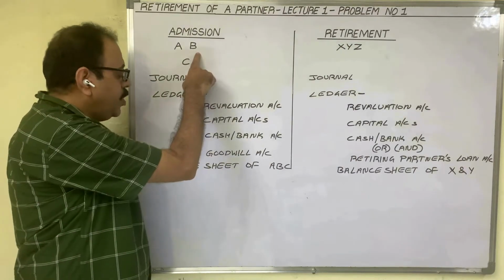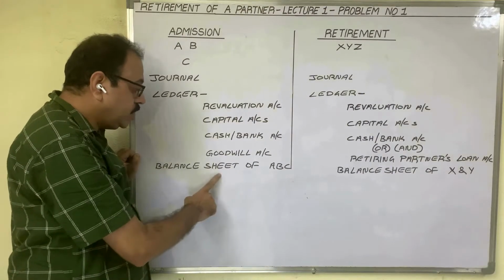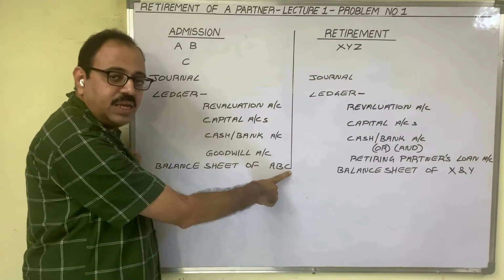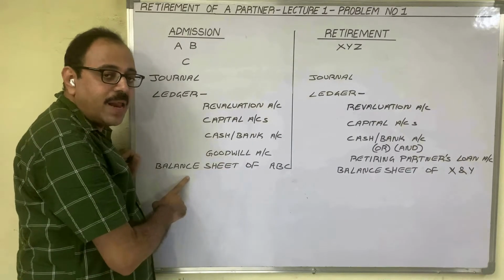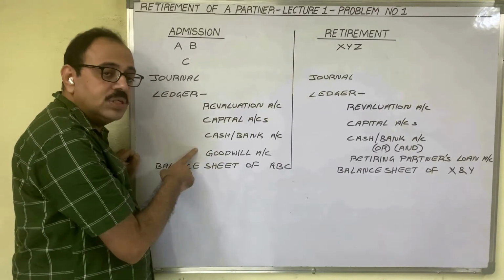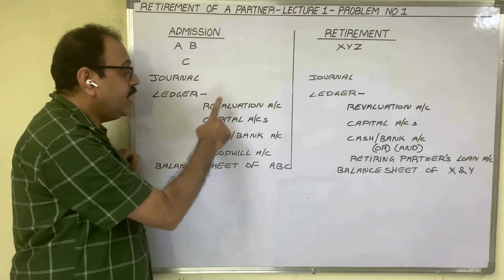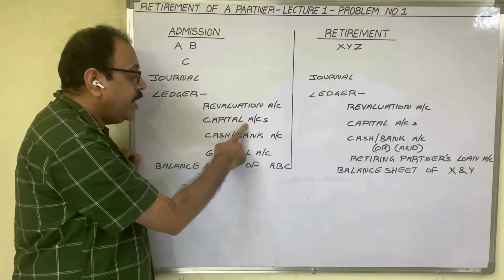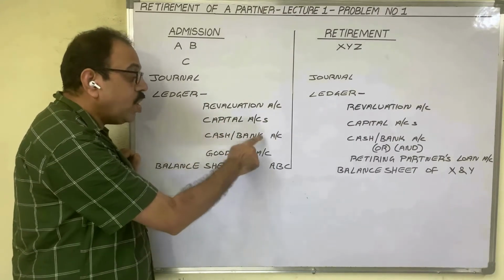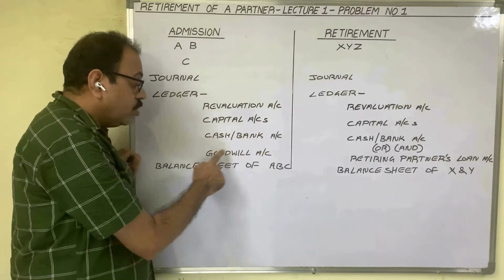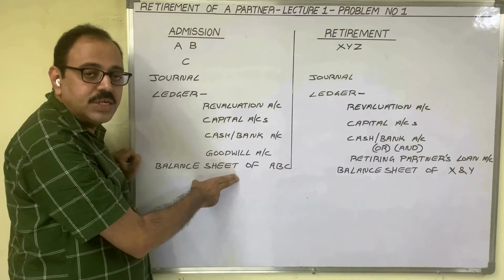Here they have to prepare new balance sheet, nothing but balance sheet of A, B and C. Directly we cannot prepare this balance sheet. To prepare this balance sheet, we need accounts. These accounts we prepare in ledger book. We have to prepare revaluation account, capital accounts of A, B and C, cash account or bank account, goodwill account. With this information, we can prepare balance sheet.